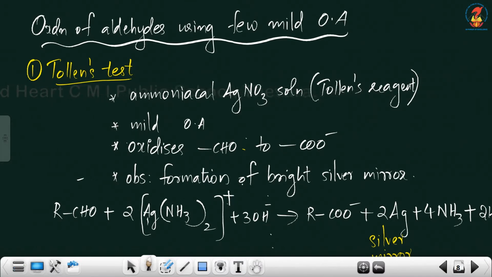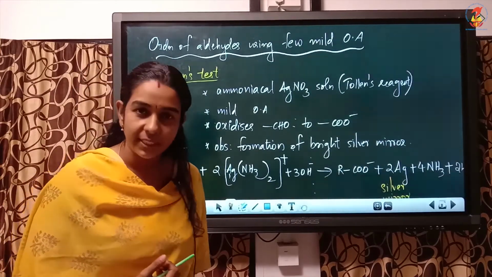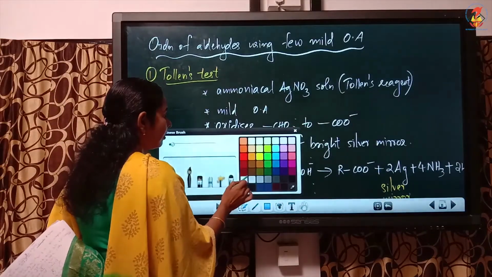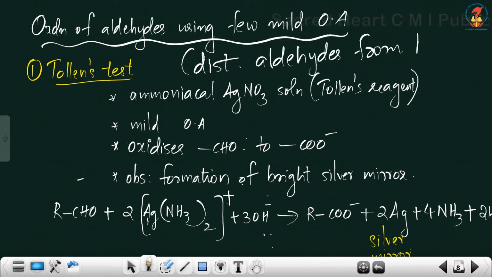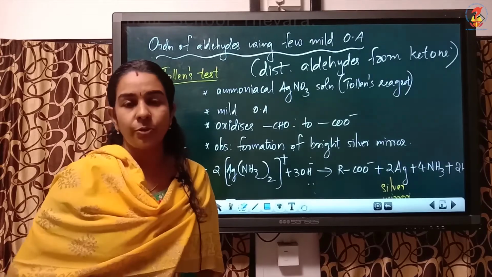Next we have the oxidation of aldehydes using a few very weak, mild oxidizing agents. Remember, these are used to distinguish aldehyde from ketones. By using these mild oxidizing agents, we can distinguish an aldehyde from a ketone.